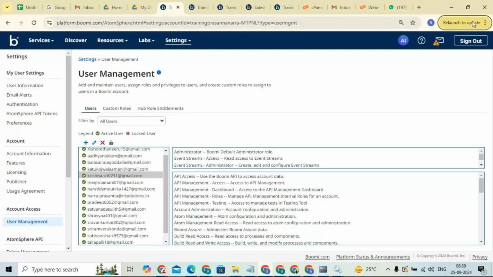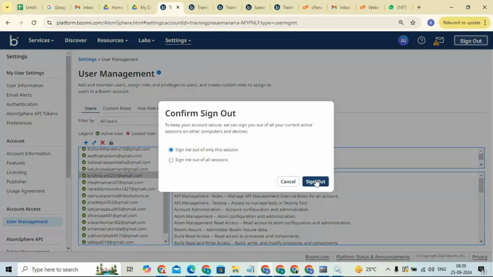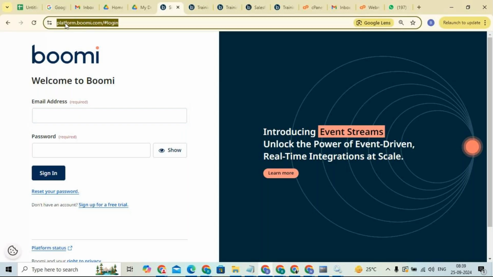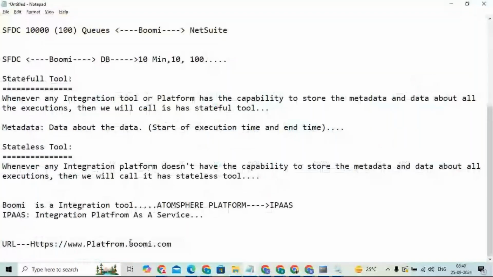Now let me log in to Boomi. Let me sign out. Now you can see here https://platform.boomi.com.